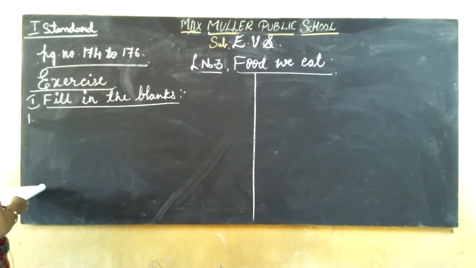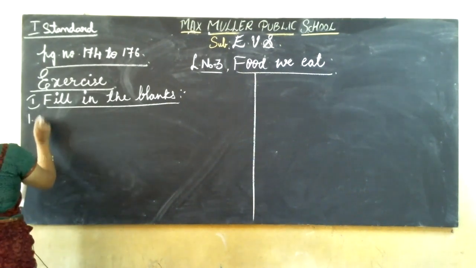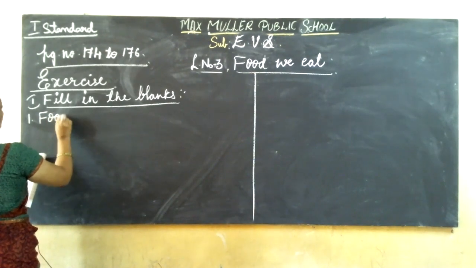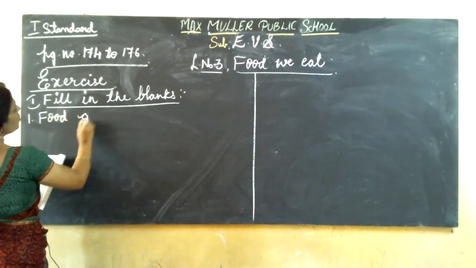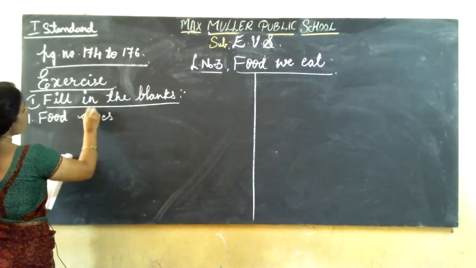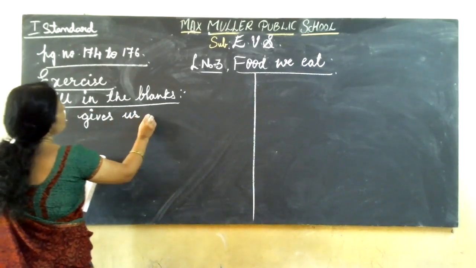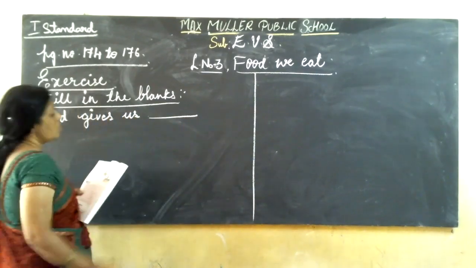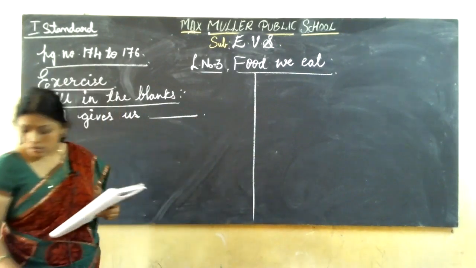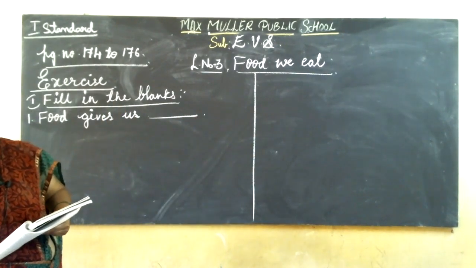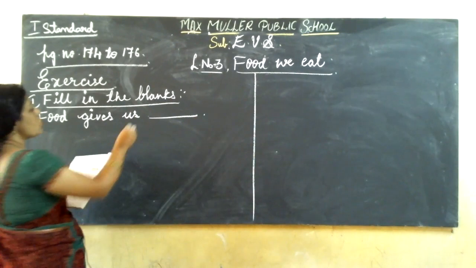That is the first one. Food gives us dash. Food gives us what? Tell me. Food gives us energy.